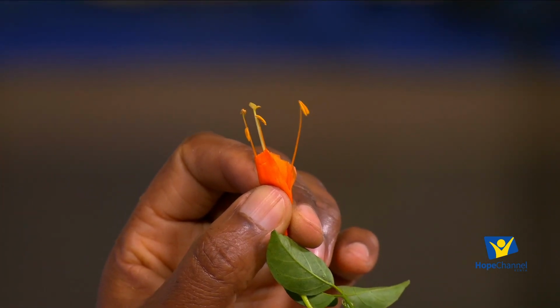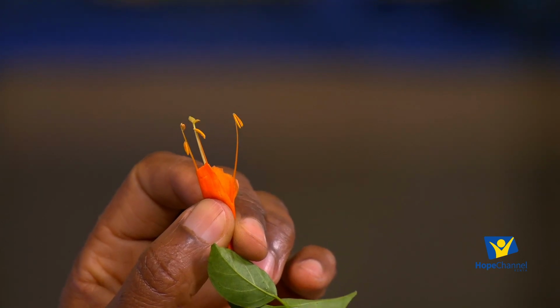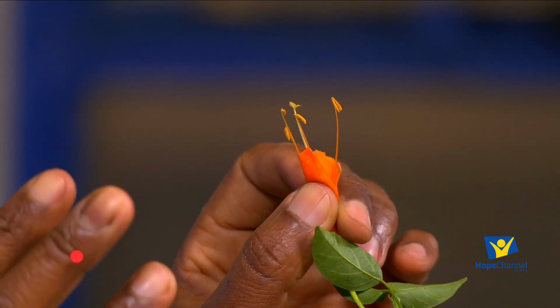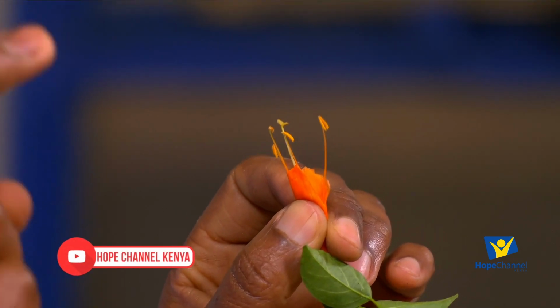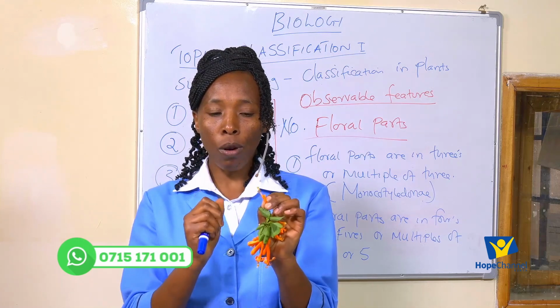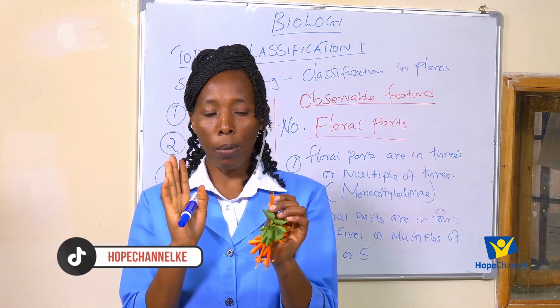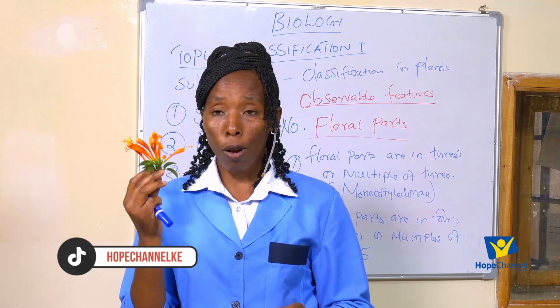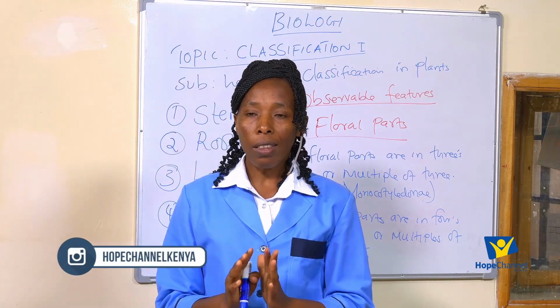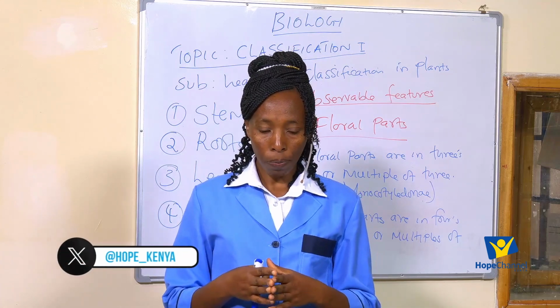If it is the stigma, you count. How many are they? Are they 3s or multiples of 3s? Or are they 4 or multiples of 4? Or are they 5 or multiples of 5? So basically we are saying we can also use the floral parts to place plants into different groups.